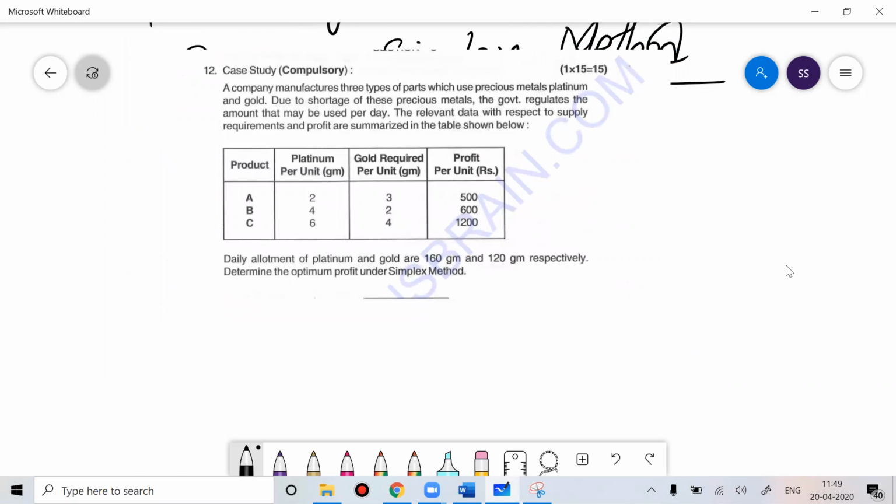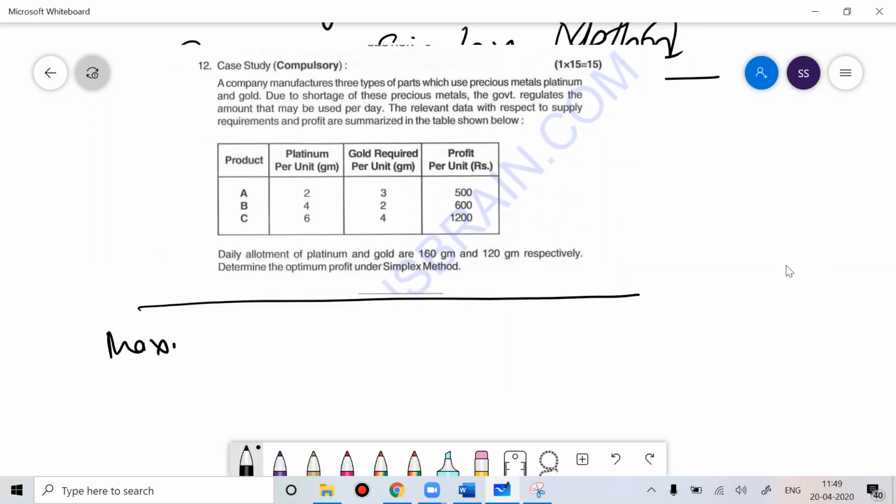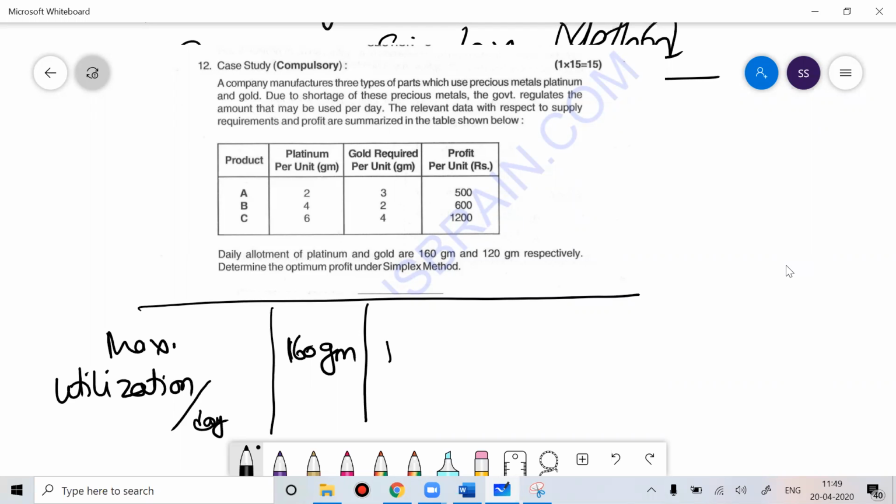Now based on this question, here I can see products A, B, C, and they have given the maximum utilization per day, the daily allotment they're talking about. For platinum, you can use a maximum of 160 grams in a day, and for gold a maximum of 120 grams. Now I can write my decision variable.